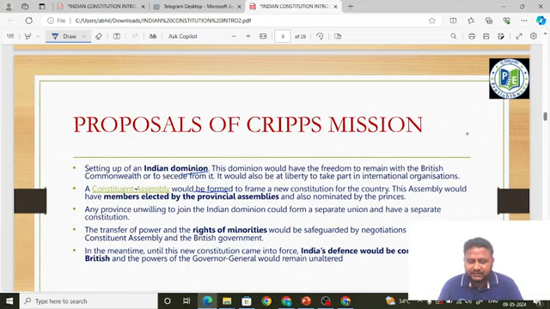Understood, friends? People will be elected from the provincial assemblies and nominated from the princely states. This is a very important point: election from provincial assemblies, nomination from princely states. Is that clear? I hope it is clear.